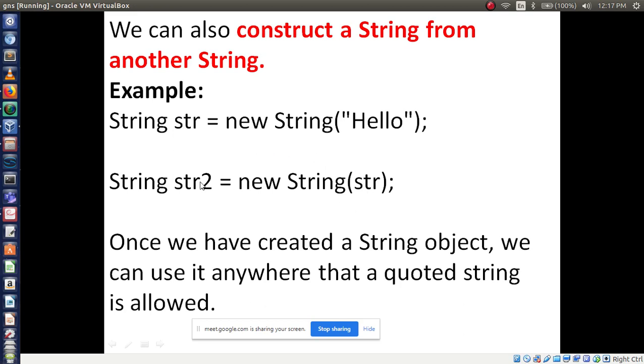So str2 also has the characters hello, and str also has hello. So it is referencing. Once we have created a string object, we can use it anywhere that a quoted string is allowed.